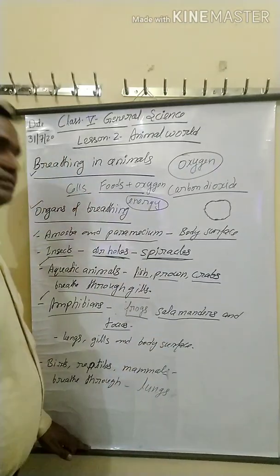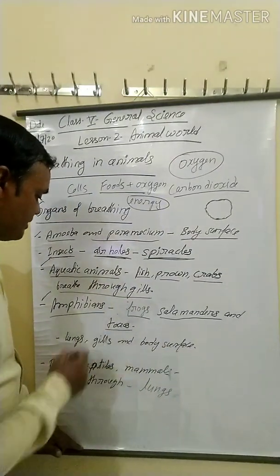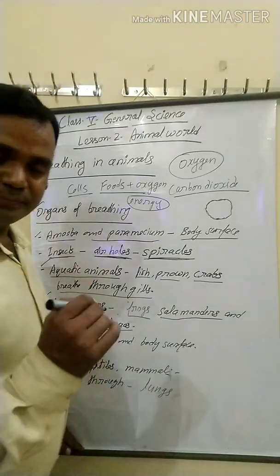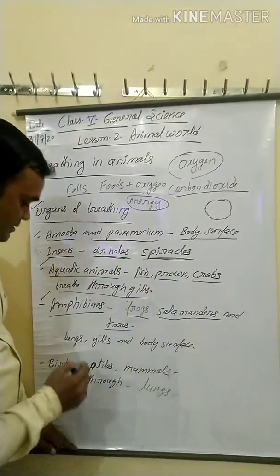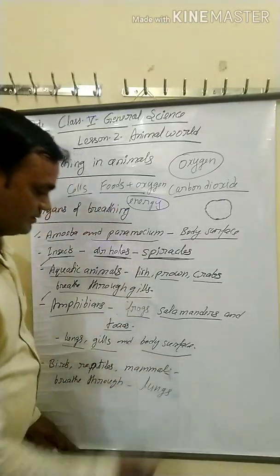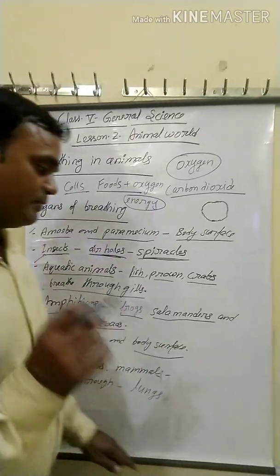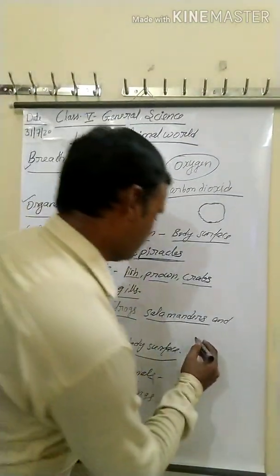Always keep in mind that amphibians have three breathing organs: lungs, gills, and body surface. When a frog lives on land, it breathes with the help of lungs.